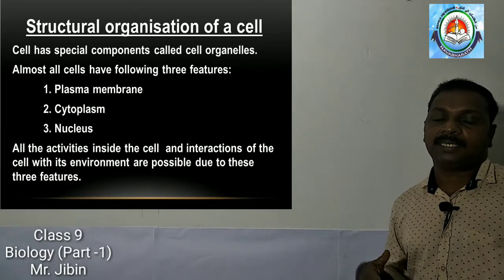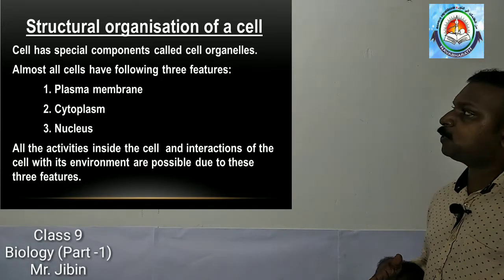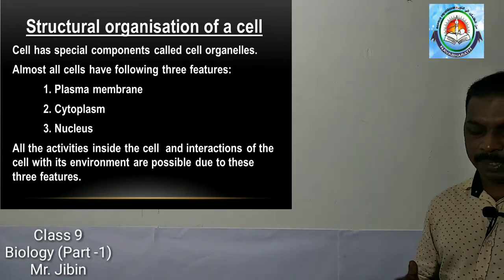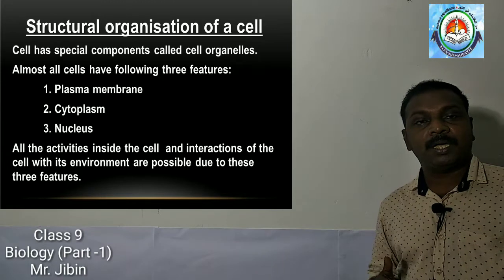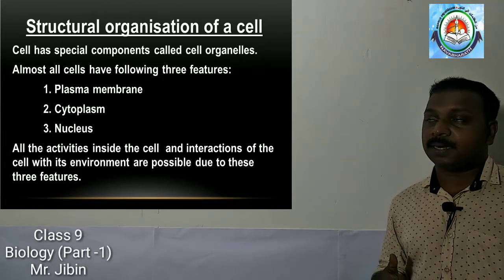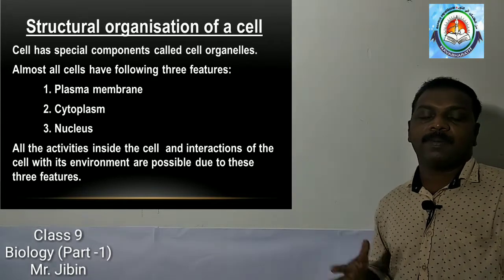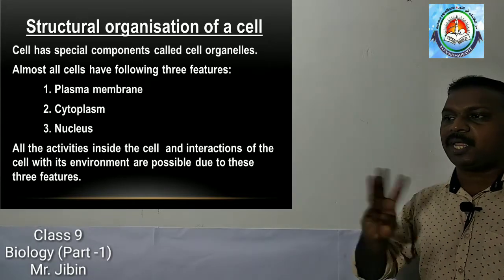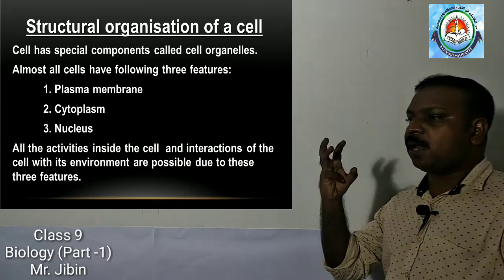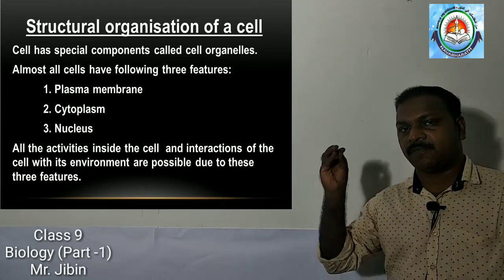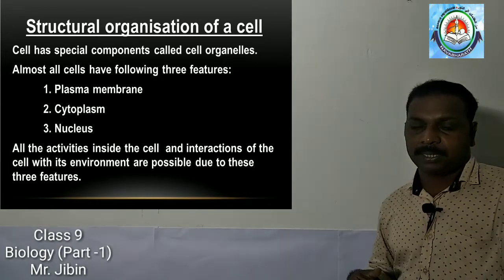Generally, we can see such special components are plasma membrane, then cytoplasm, nucleus. What are they? Cytoplasm, plasma membrane and nucleus. These three are the general components present in the cell. In almost all the cells we can find these three components, right?